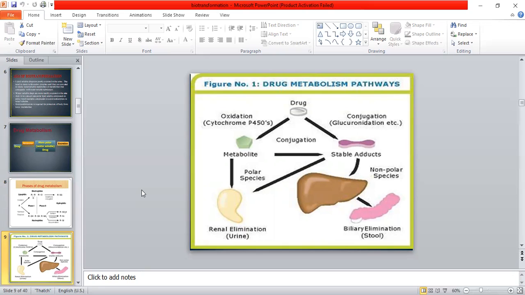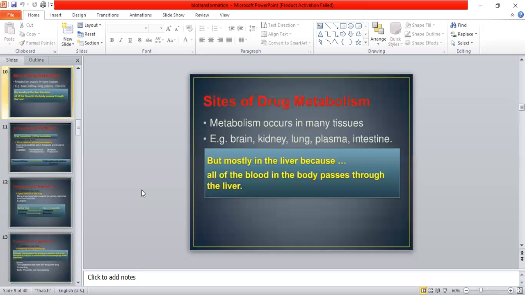Or the drug will conjugate with species like glucuronide and form a stable adduct, then be converted into a polar species, and then undergo renal elimination. If it is still non-polar, then it will be removed through biliary elimination, excreted out through the stool. This is the basic pathway in drug biotransformation.